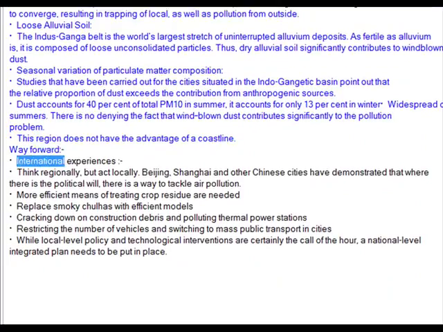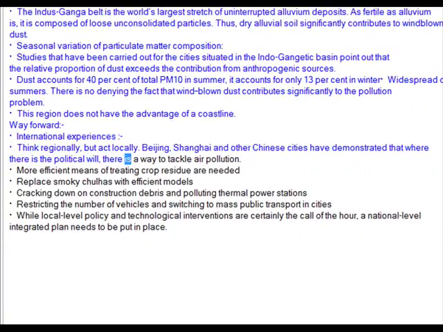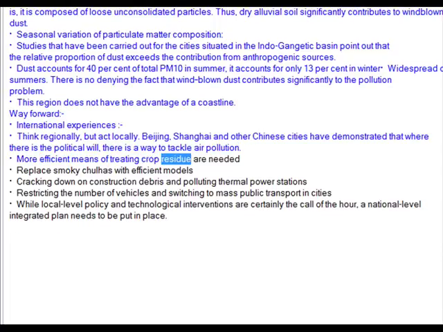Way forward, international experiences. Think regionally, but act locally. Beijing, Shanghai, and other Chinese cities have demonstrated that where there is the political will, there is a way to tackle air pollution. More efficient means of treating crop residue are needed.